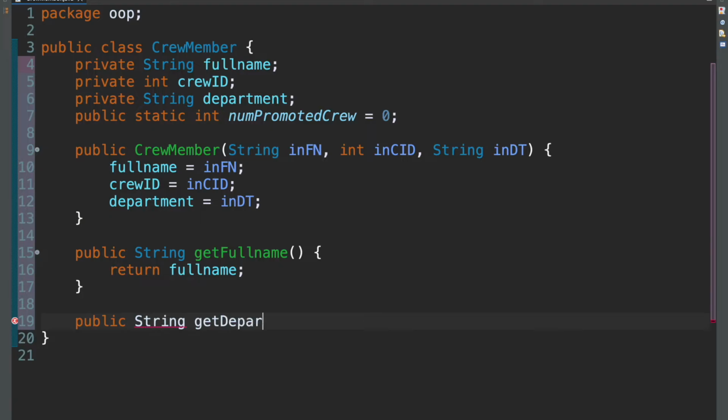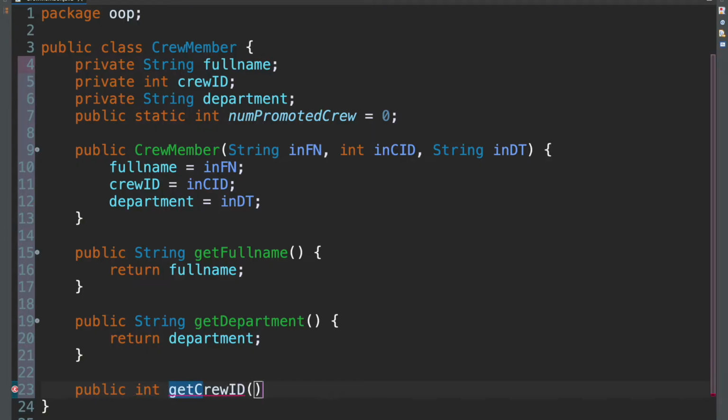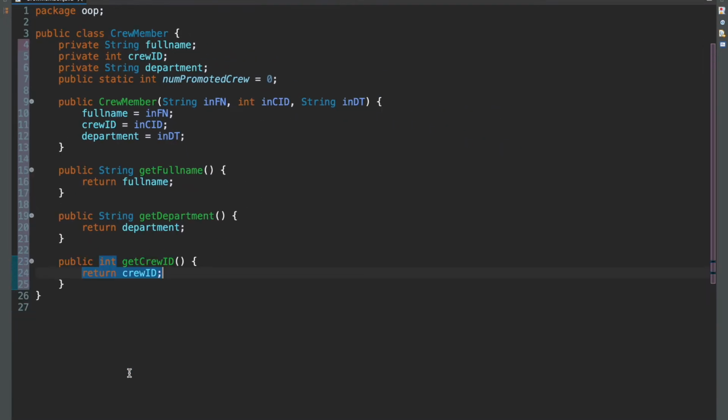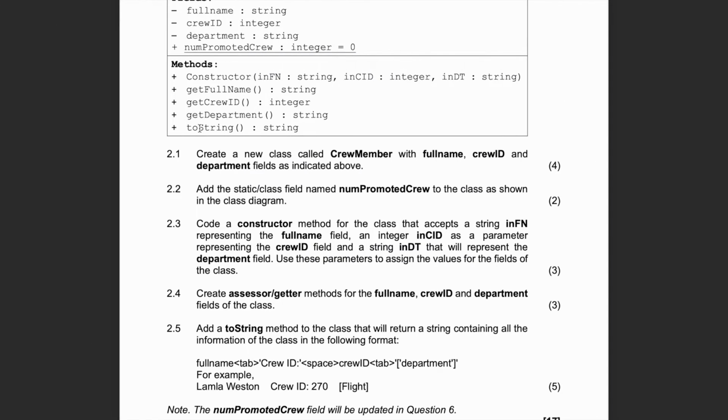String get department. Return department. And then the last one, public int get crew ID. And this returns crew ID. Okay, just zoom out a bit. Perfect. And now for the last one, code a toString method.